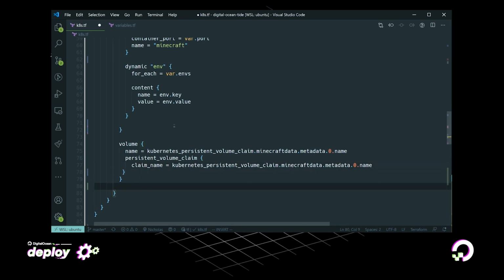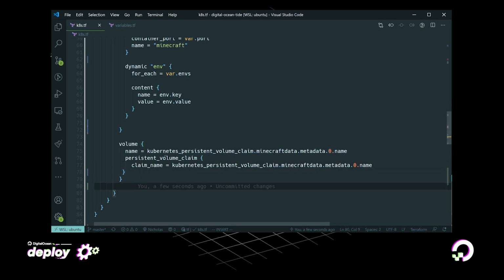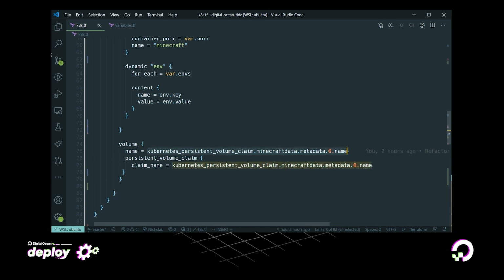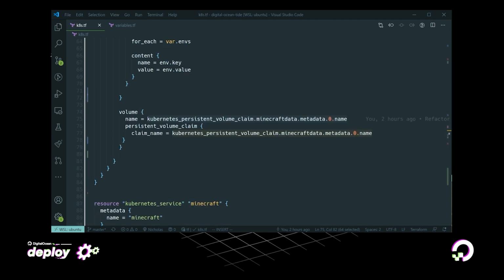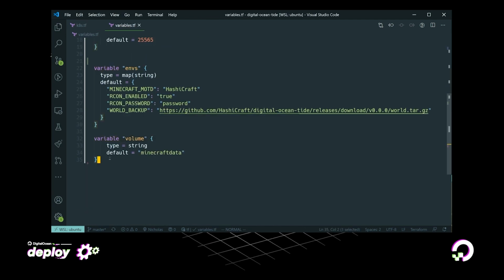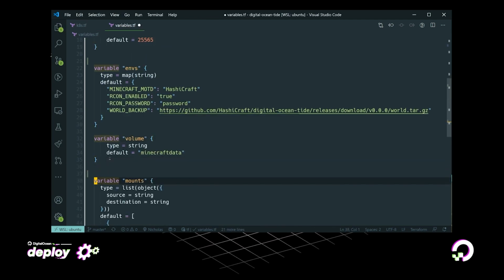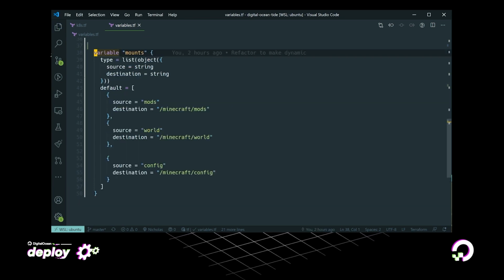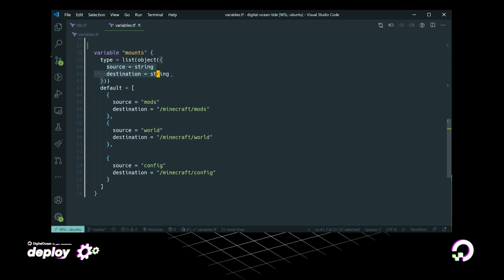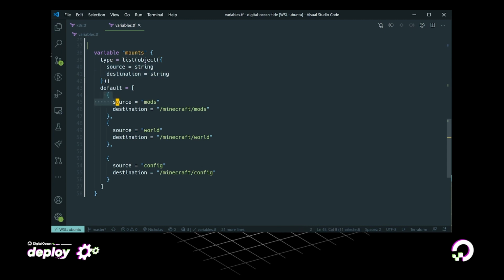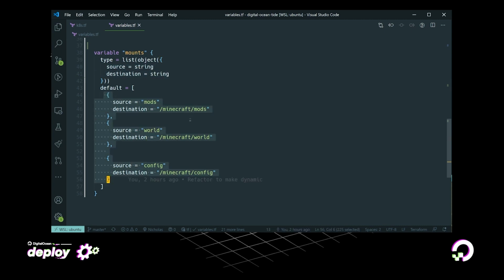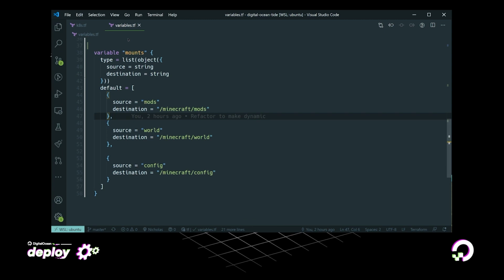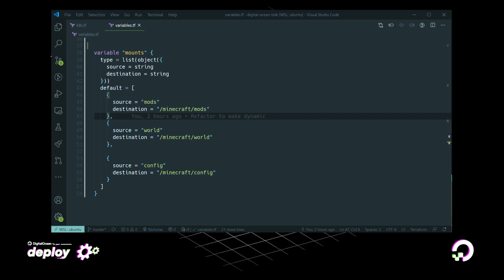That's cool. Okay, yes. And again, because we're using Terraform, we can use references to the persistent volume claim that we created before. To mount this volume inside our pod, we're going to need to create some mounts. And I want to use what Nick's shown us before, so I'm going to create a more complex variable. So I'm going to create a list of objects that has the source and destination. So where the file is in the actual volume and then where I want to mount that in my pod.